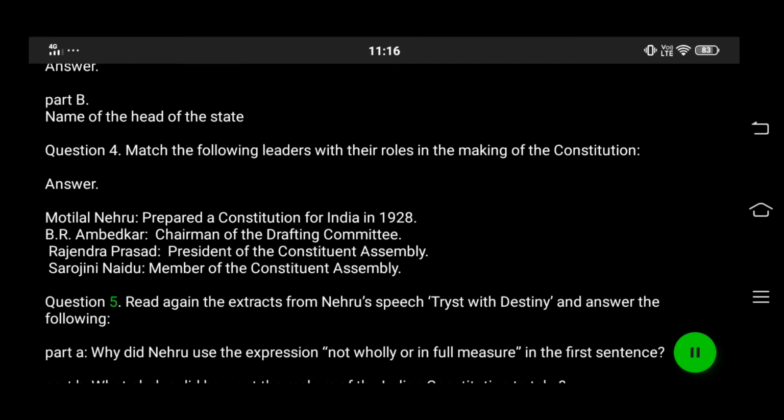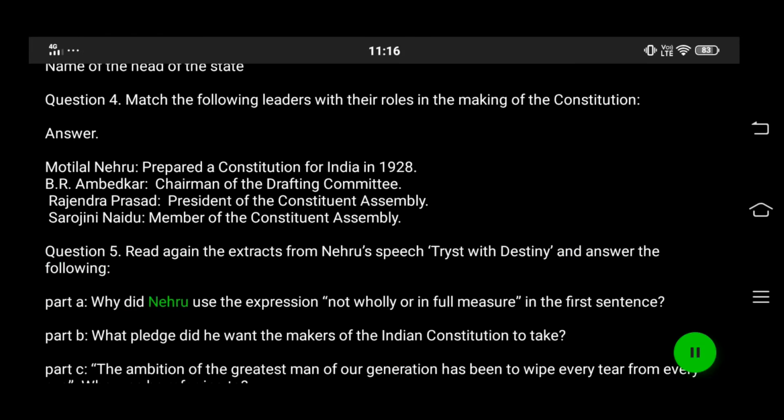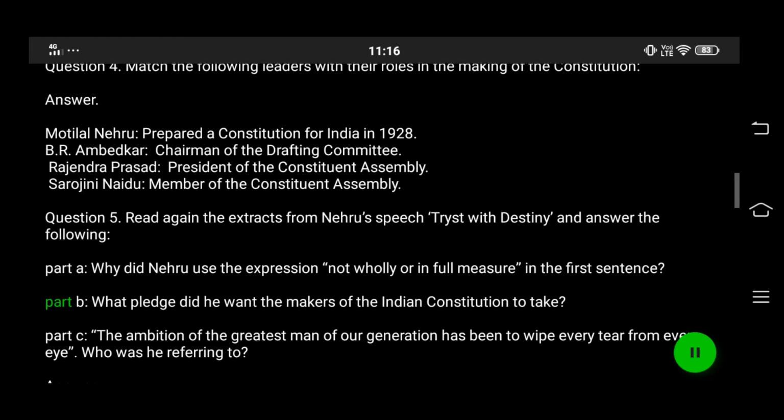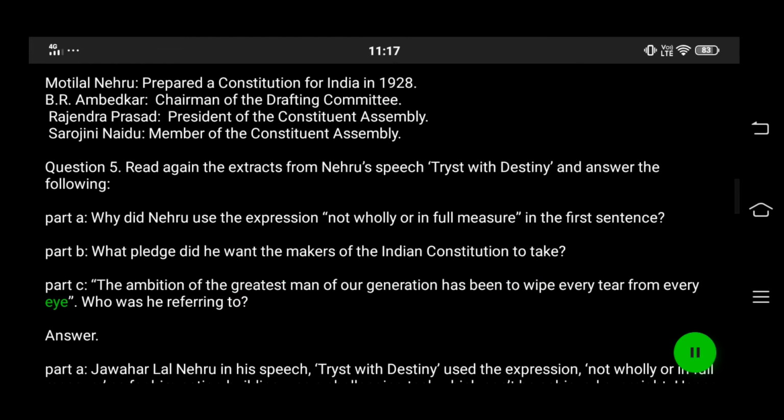Question 5. Read again the extracts from Nehru's speech Tryst with Destiny and answer the following. Part A. Why did Nehru use the expression, not wholly or in full measure, in the first sentence? Part B. What pledge did he want the makers of the Indian Constitution to take? Part C. The ambition of the greatest man of our generation has been to wipe every tear from every eye. Who was he referring to?